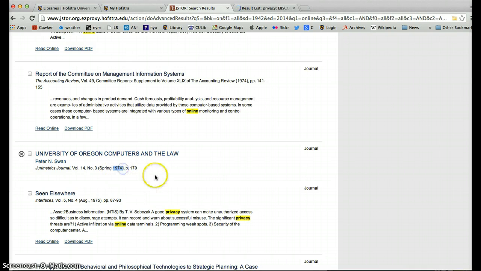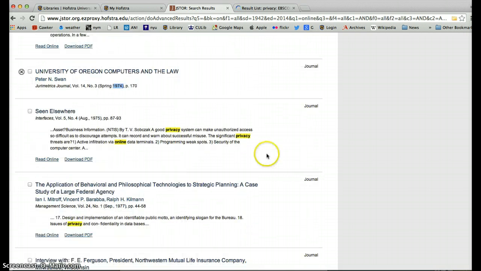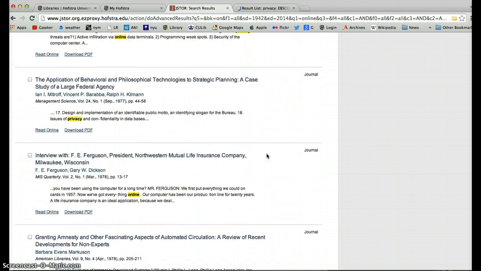Notice this date, 1974. That's the year I was born. So this gives you a sense that the issues of privacy and electronic computing have been important for a very long time, much longer than maybe we're encouraged to think by our current moment, which seems like big changes are afoot because of these social media things that are available now that weren't before. But we can tell from just even the search that these are issues people have been working through for a long time.